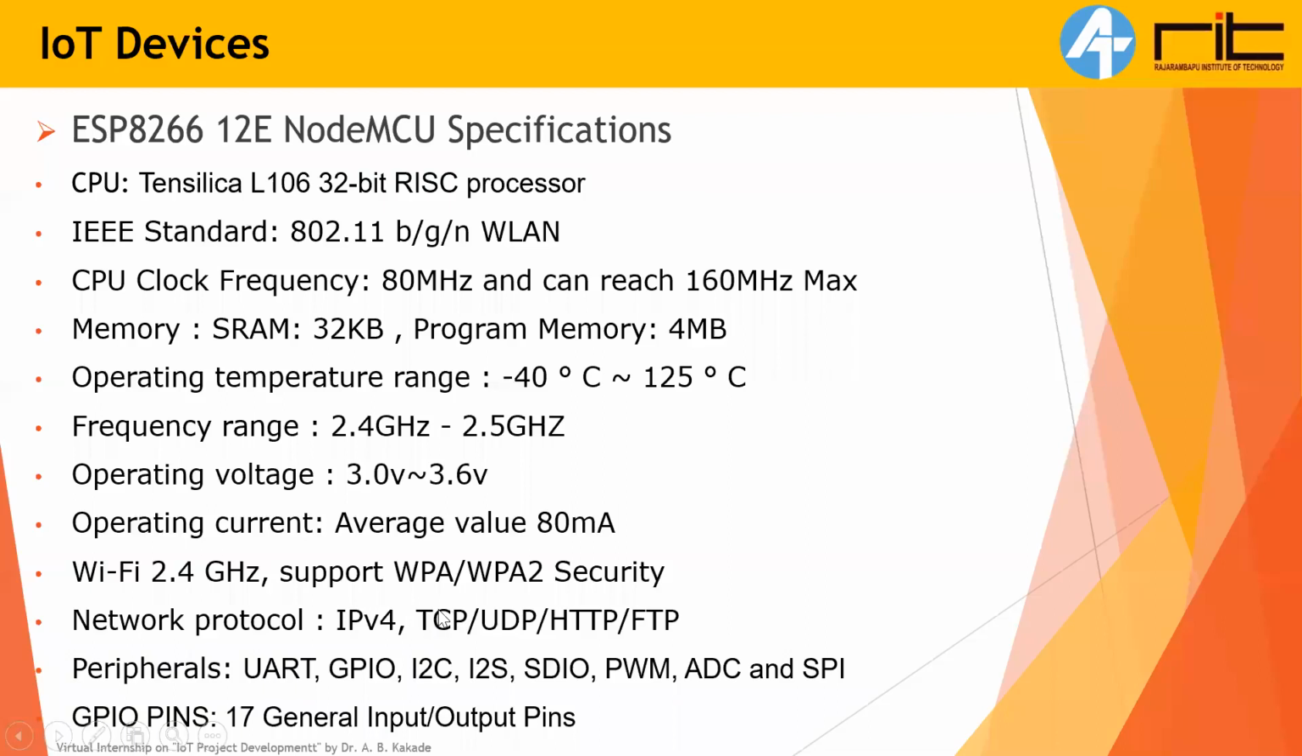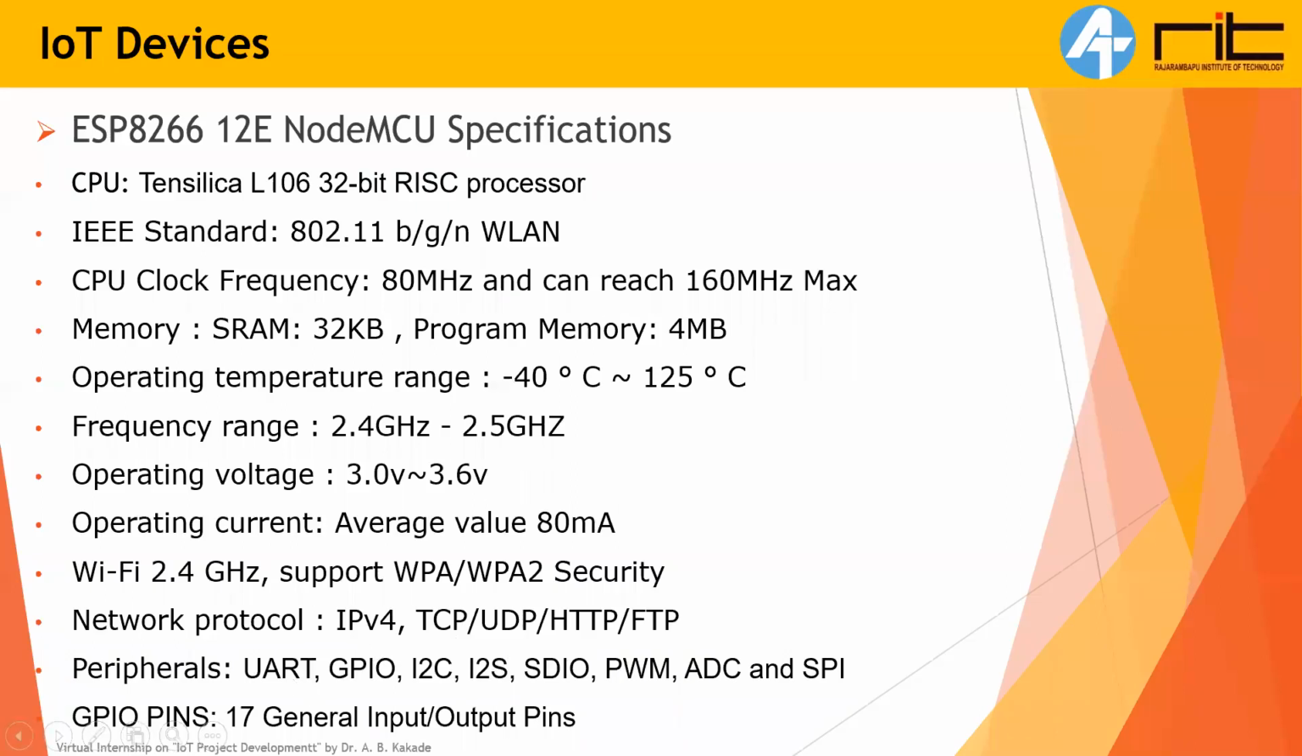TCP/IP is the protocol, and the peripherals available on the ESP8266: first is UART, Universal Asynchronous Receiver Transmitter, GPIO, General Purpose Input Output pins, I2C, inter-integrated circuit, and I2S, inter-IC sound, which is for integration of sound devices with the ESP8266. And the PWM, ADC, and SPI, serial peripheral interface, ADC, analog to digital conversion. All of you know that. We will discuss these topics in coming sessions.